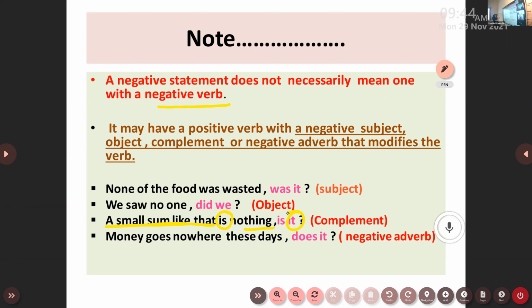So I have to fix a negative tag with a positive statement and a positive tag with a negative statement. A negative statement does not necessarily mean one with a negative word. It can be a negative word used in the position of a subject, or in the position of an object. It can be a complement in the sentence. It can even be a negative adverb in a sentence. It is just based on this that we can fix a tag. Consider all these points.